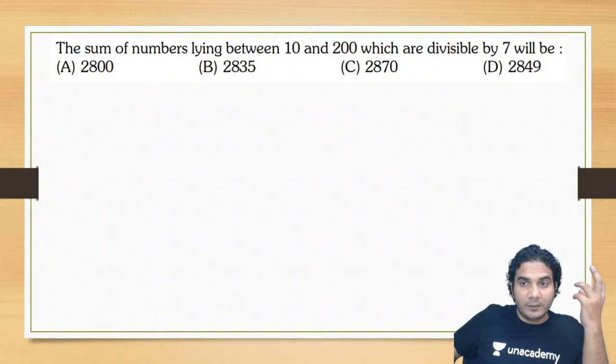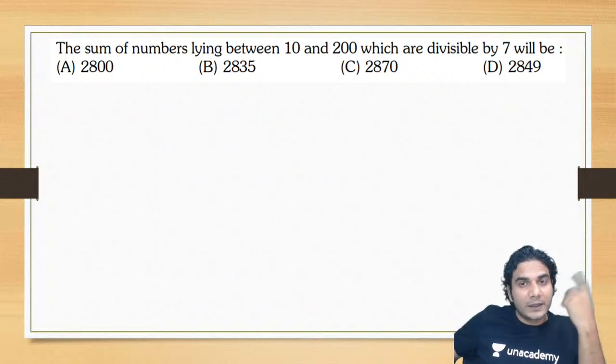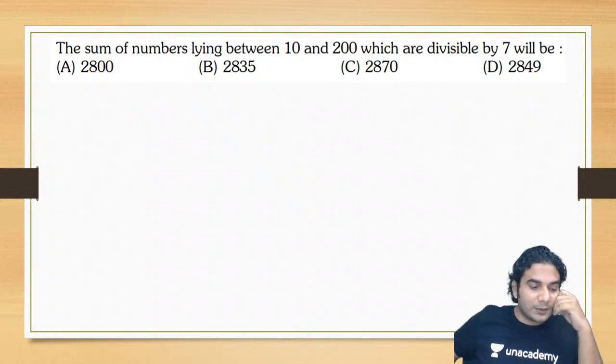So first check how many numbers are there which are greater than 10 and less than 200 and are multiples of 7. So first check those numbers.